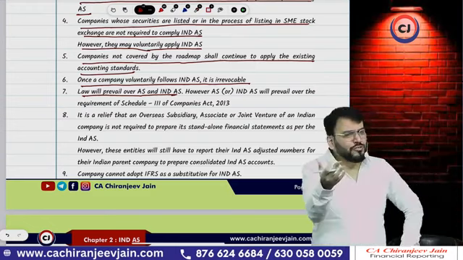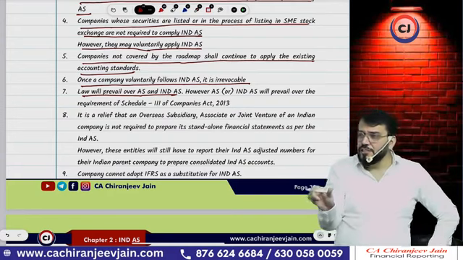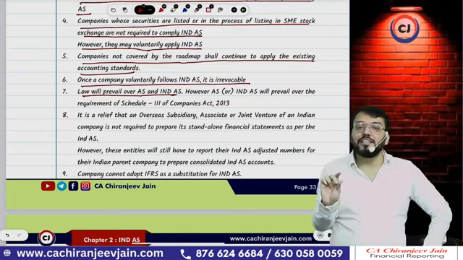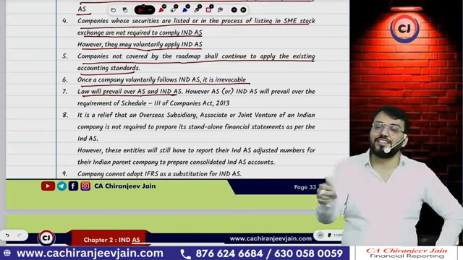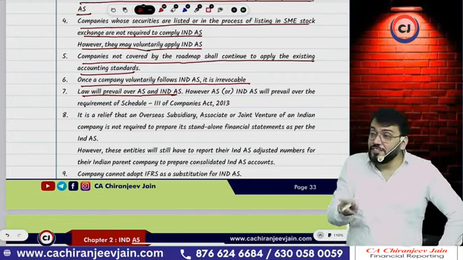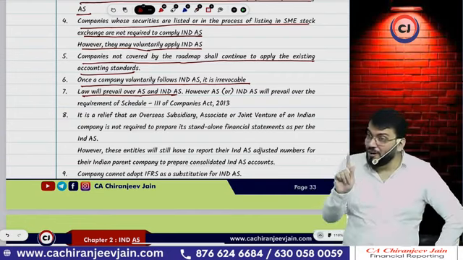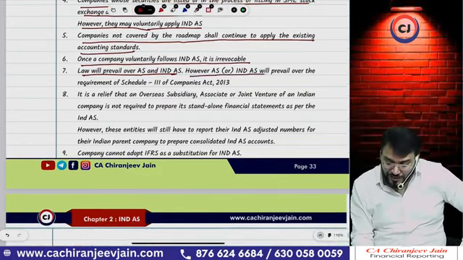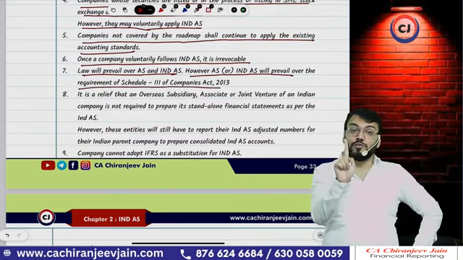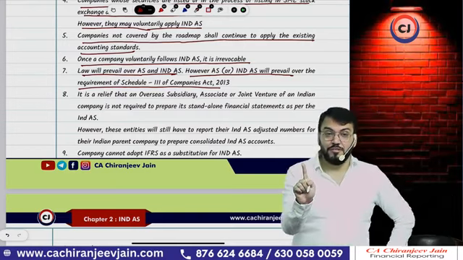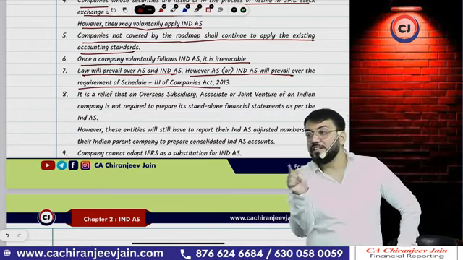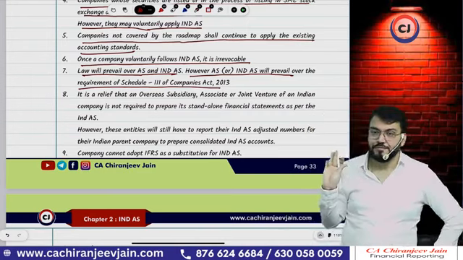So Schedule 3, you know about the format. Schedule 3 format is a part of Companies Act. But Schedule 3 says that it can be modified as per the requirement of AS and Ind AS. Means can I say if there are some changes in Ind AS, the format can be modified? Format can be modified. So that exception I have given. However, AS or Ind AS will prevail over the requirement of Schedule 3 of Companies Act. Only Schedule 3, not Schedule 2, not any other schedule. Got this point? Only Schedule 3 can be modified as per the requirement of AS or Ind AS.